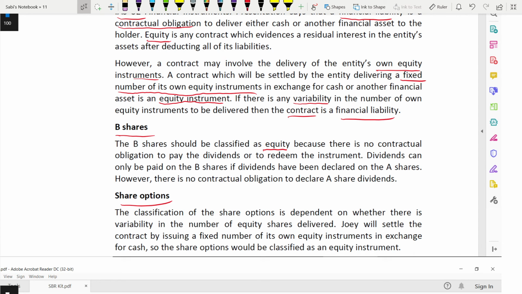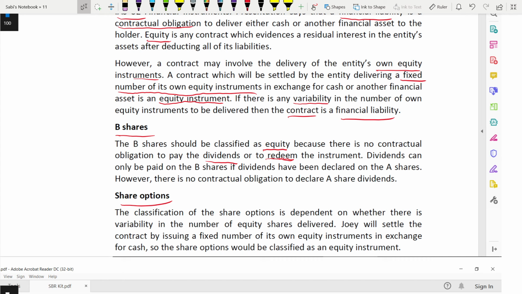B shares are equity. Why? There's no contractual obligation to pay dividend because we told that it's irredeemable. So there is no obligation. No obligation is equity. Obligation means liability. It's easy. Okay, so no obligation to pay dividends.